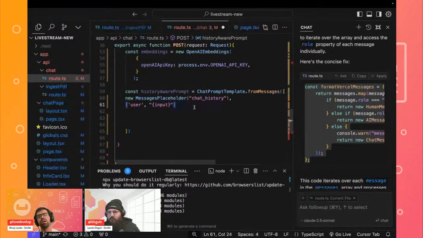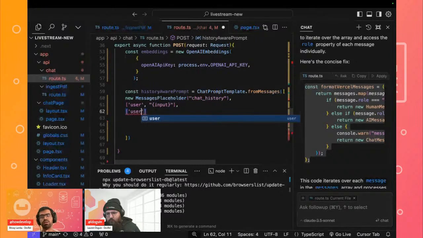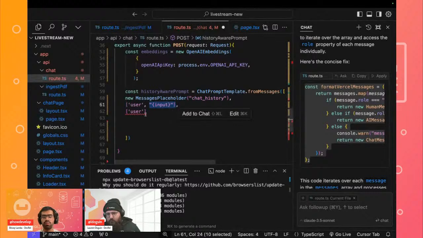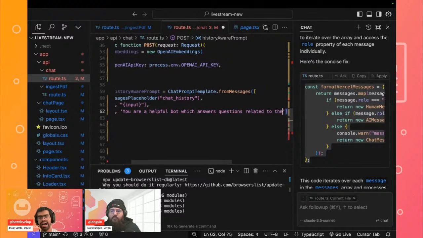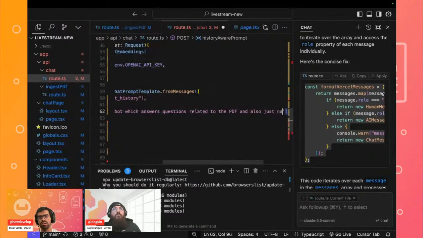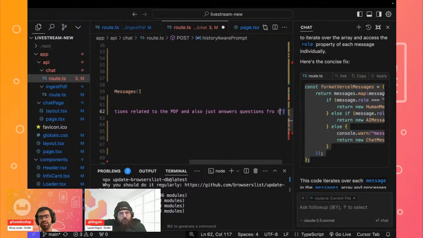Perfect. And then the next thing that we'll do is that we will also give certain context related to this. Again, we can provide an additional query over here, and this is all part of the prompt. So we are saying that the user will provide their input, then we are providing some additional system prompt over here, which is, for example, that you are a helpful bot which answers questions related to the PDF, and also just answers questions from the PDF text.